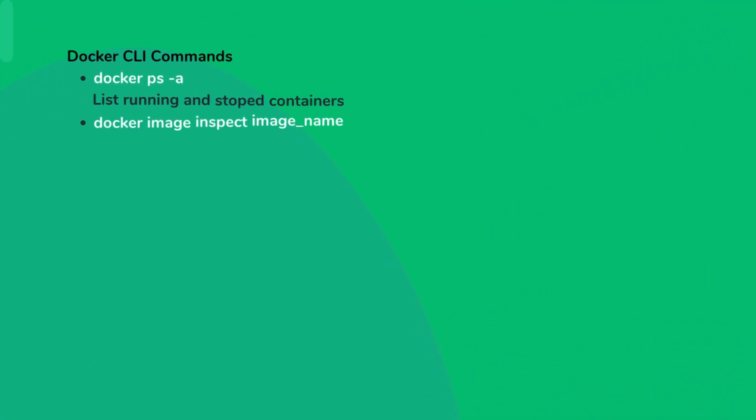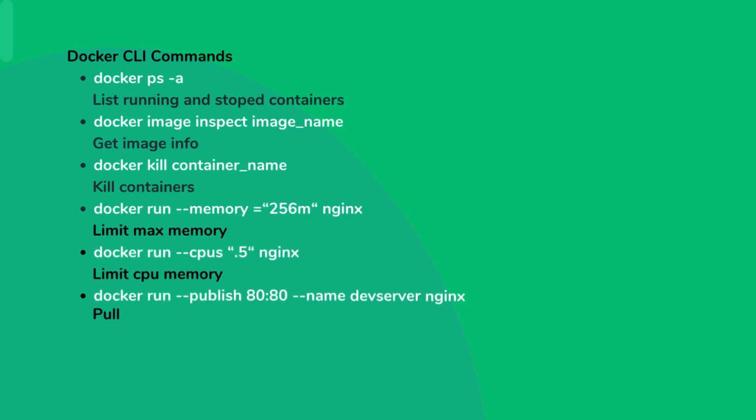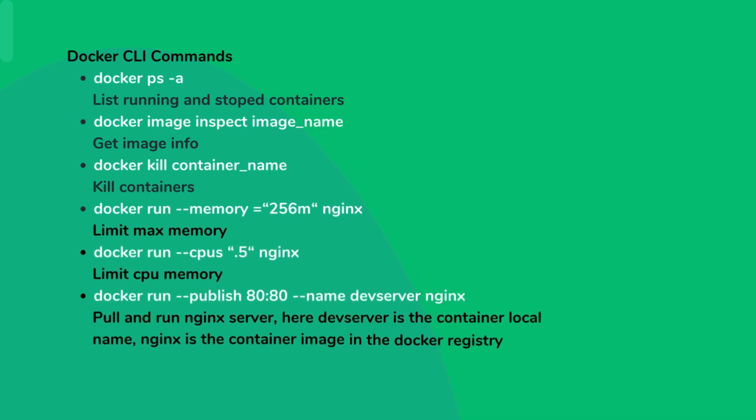Docker CLI commands. docker ps -a: list running and stopped containers. docker image inspect image_name: get image info. docker kill container_name: kill containers. docker run --memory=256m nginx: limit max memory. docker run --cpus 0.5 nginx: limit CPU.